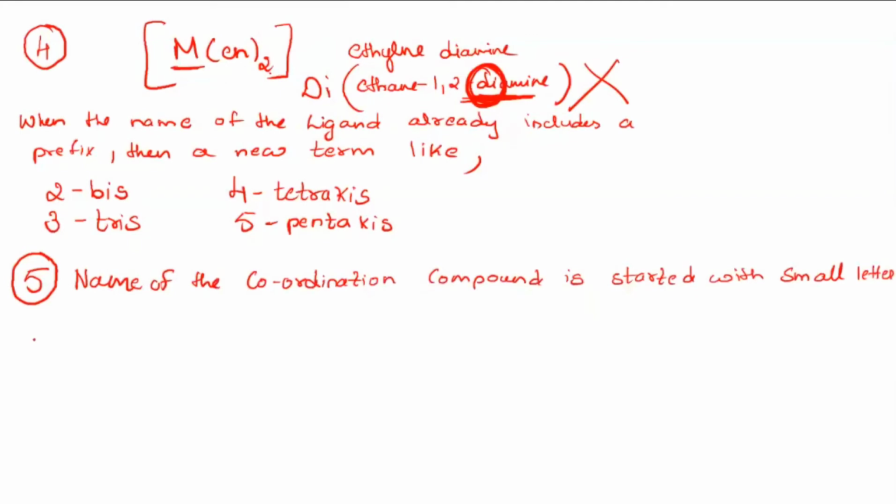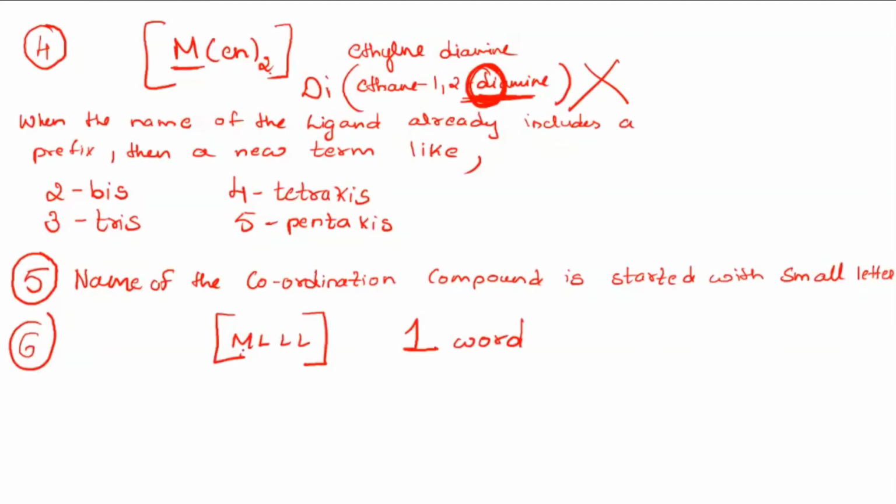Now the next rule is, when you name the complex entity, the complex entity being this part, when you write the full name of this complex entity, you should write it as one word. That means you shouldn't have any gap between the words which you have written, because you will have a metal here and many ligands also present.